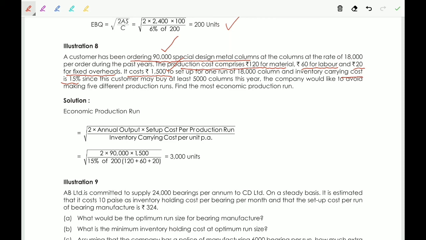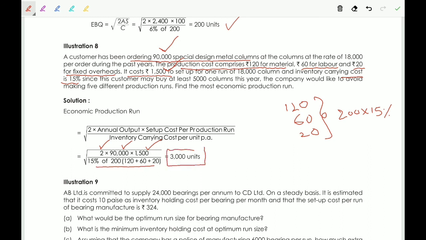What is the formula? Root of 2AS by C. Here A is given, S is given, carrying cost 15% is given. The 15% is calculated on 120 for material, 60 for labor, 20 for fixed overhead, so 200 into 15%. This is the carrying cost. We know 2 into 90,000, A, into setup cost, by 15% of 200, ultimately 3,000 units.